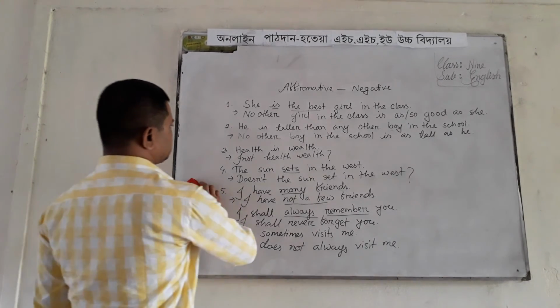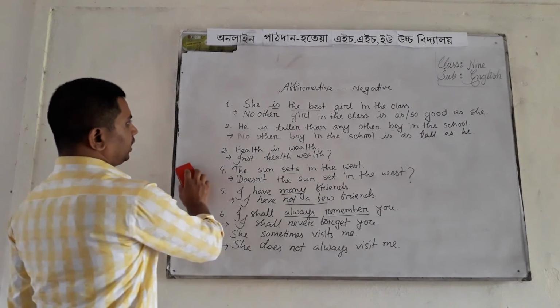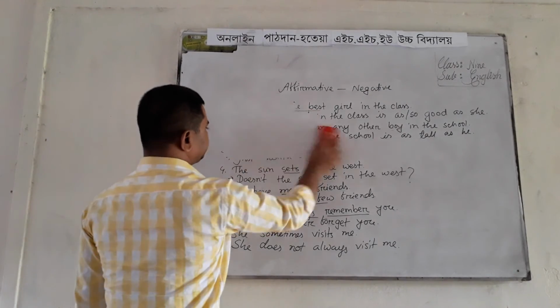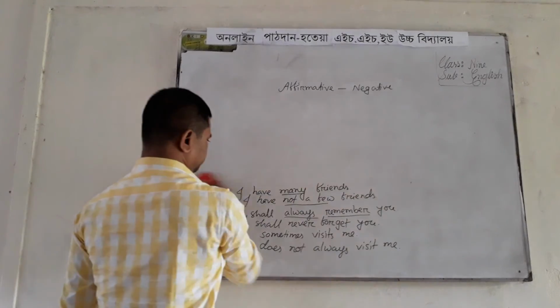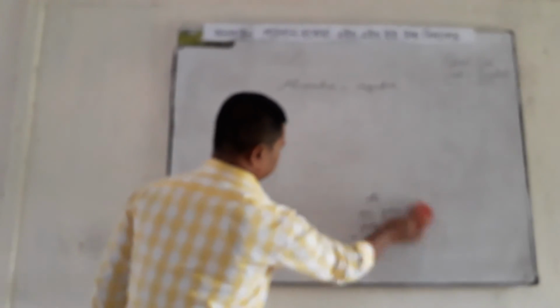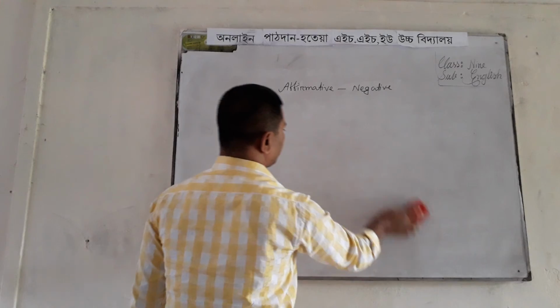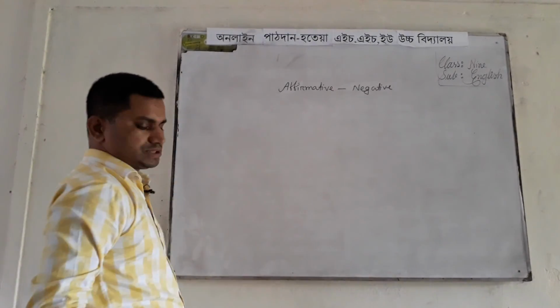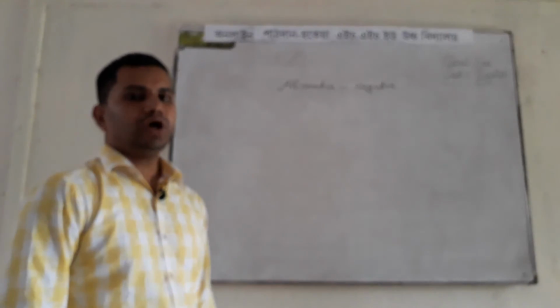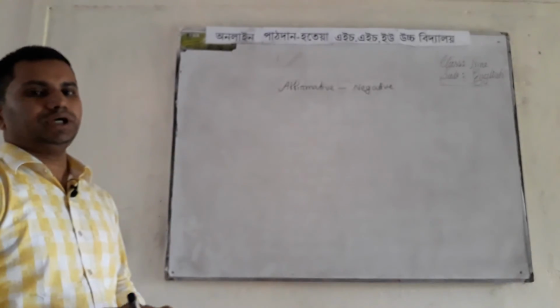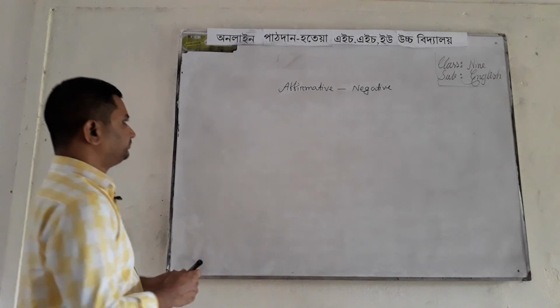Okay, my dear students, I will write another sentence. There is an important role in turning affirmative to negative, and that is using an opposite word.